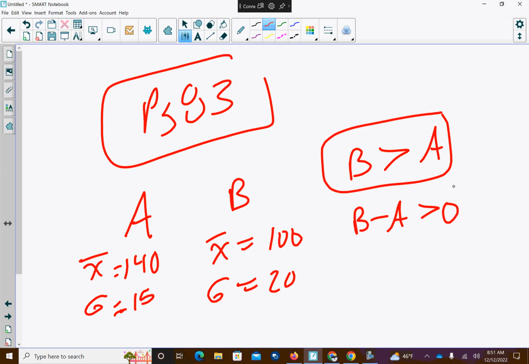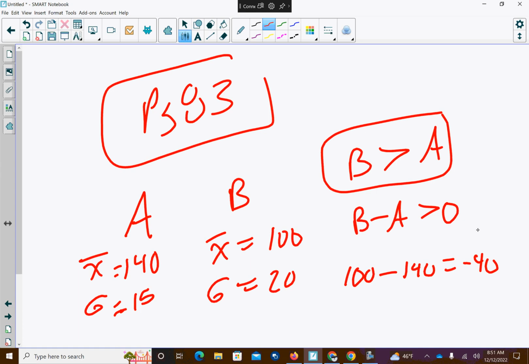So we need to know what the mean and standard deviation of the distribution is that results from subtracting A from B. The mean, again, is very predictable, straightforward. So we would say bowler B score minus bowler A score. And we're going to get negative 40 there.